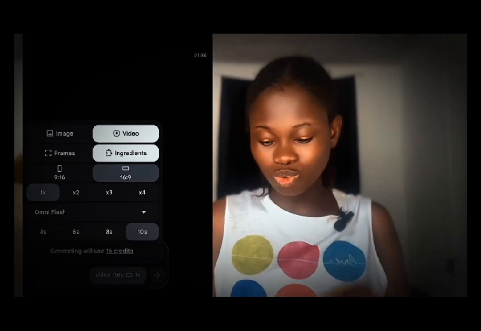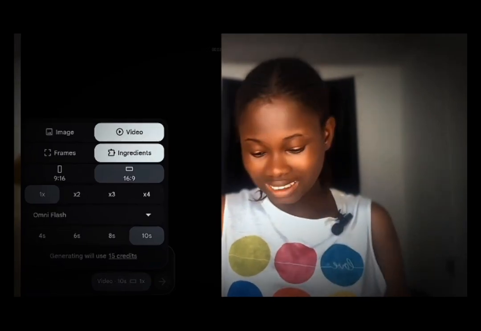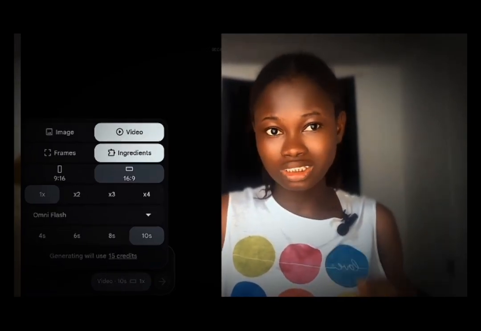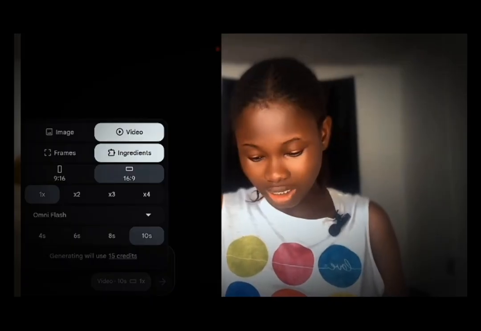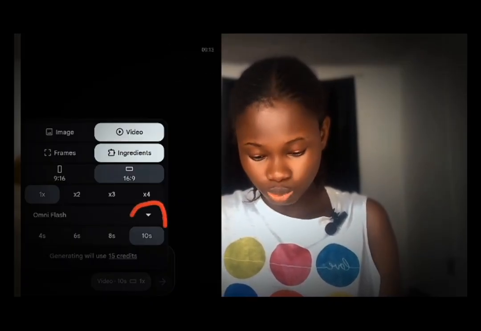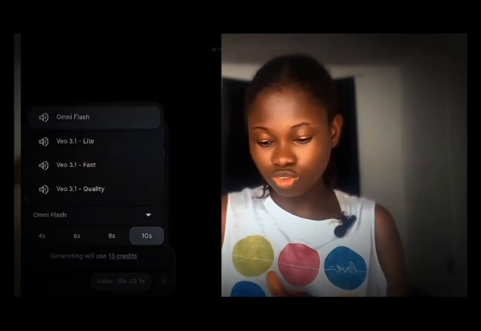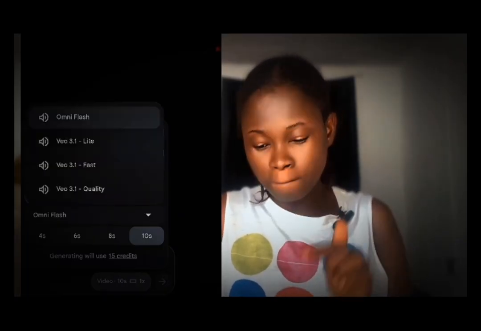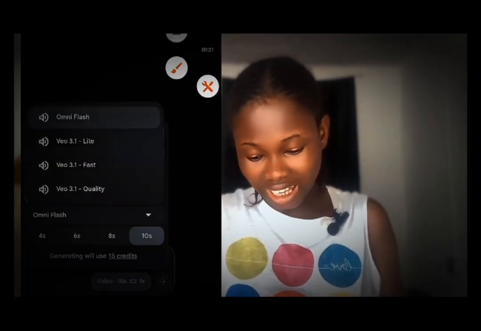After setting your image size, make sure that this image generation style is on Omni Flash. Okay, to set it, click on this drop down button here, and you will see different kinds of image generation. You see Veo 3 light, Veo 3 fast, Veo 3 quality. Make sure it is on this Omni Flash, right?